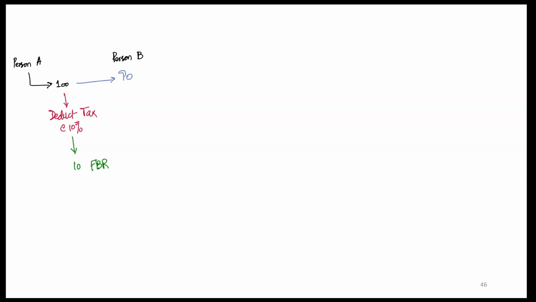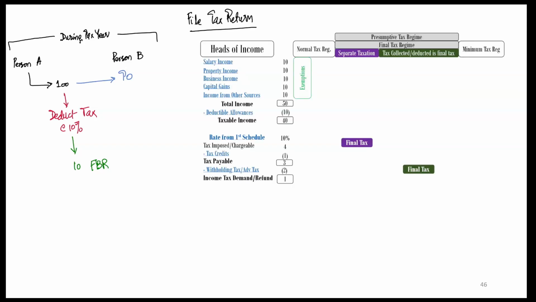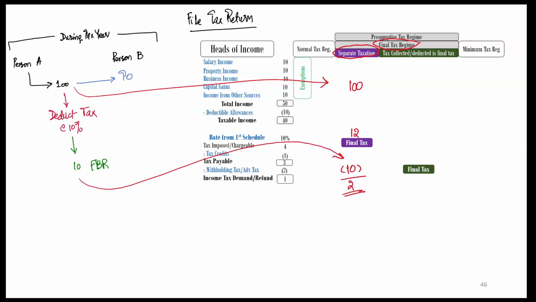This transaction and tax deduction happened during the tax year. After completion of the tax year, Person B will file its tax return. Income of Mr. B will fall under the final tax regime, under separate taxation. The taxation of this amount will be complete in 3 figures. First figure is gross income, that is, Rs 100, and the second figure is tax imposed, which will be calculated at the time of filing of tax return. Let's say it comes to Rs 12. Third figure will be withholding tax, that is Rs 10.